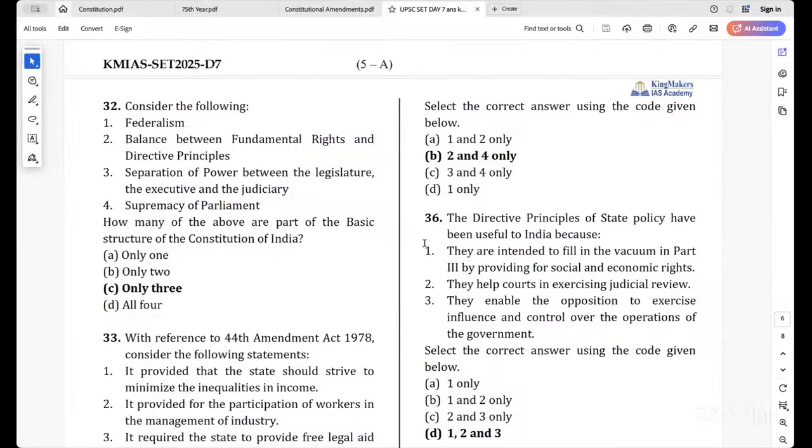See, the answer is only three, because supremacy of parliament is not the basic structure. If that is kept as the basic structure, then the parliament can amend anything that it wants. Even it can amend the basic structure itself. That will be guaranteed if that comes under the basic structure. Clear? So the fourth point, the supremacy of parliament, is not the basic structure of the constitution.